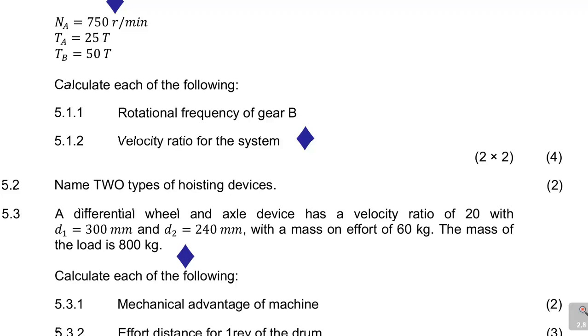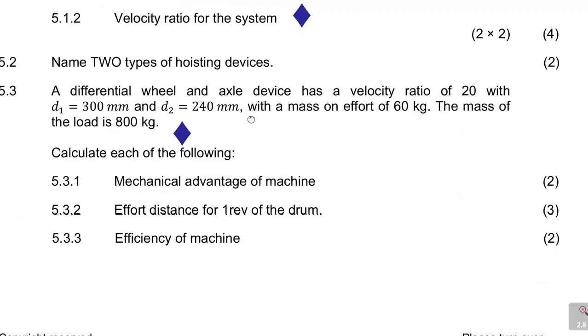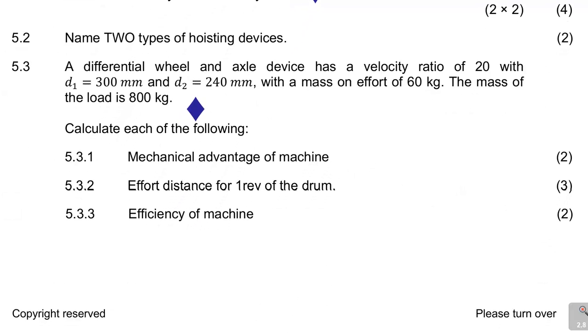Let's go to 5.3. Question 5.3 says, a differential wheel and axle device has a velocity of 20. Now there is another one. It's just that it's a bit complicated, but this is a hoisting device. You see, they have given you actually answers, these guys. It's called a differential wheel and axle device.